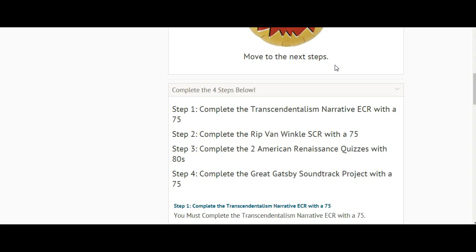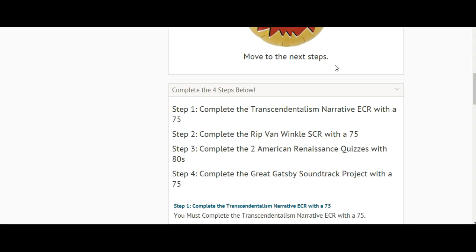You also need to take both of your Cycle 2 American Renaissance quizzes and make an 80 on both of those. You have unlimited attempts, so there's no excuse for you to not make an 80. Go through, take the quizzes, see how you do, what you don't know, and then you know what to study. Step 4, complete the Great Gatsby soundtrack project with a 75.